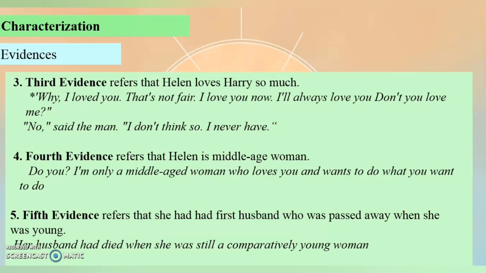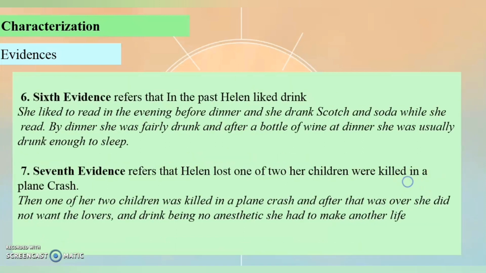And the fourth evidence refers that Helen is a middle-aged woman. You can read that. And the fifth evidence refers that she had her first husband who passed away when she was young. You can read that, and follow the line that tells about that statement. And the sixth evidence refers that in the past Helen liked to drink. This is also the example of the line that tells about that.